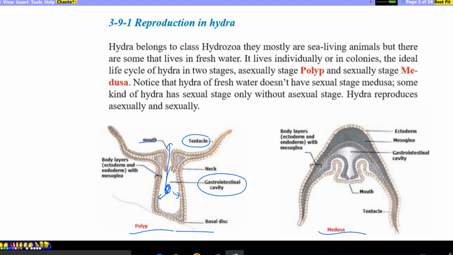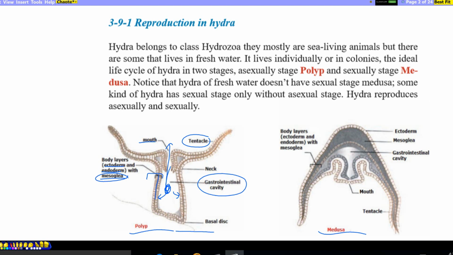The invertebrate animals like Hydra have bodies made up of two embryonic layers which we call ectoderm and endoderm, but between these two layers there is a fluid layer which is known as mesoglea. In vertebrates, which will be studied in chapter 4, the body is made up of three complete layers: ectoderm, endoderm and mesoderm.